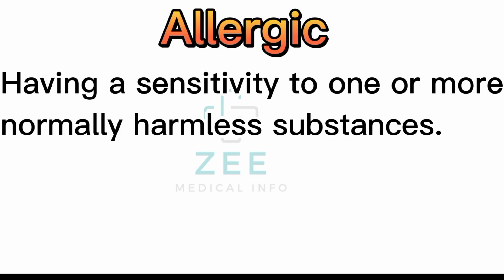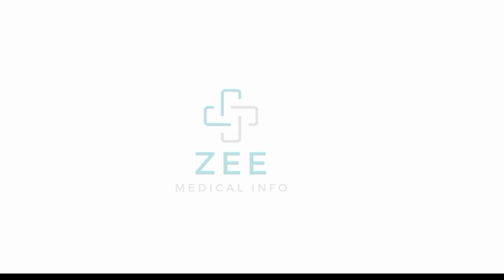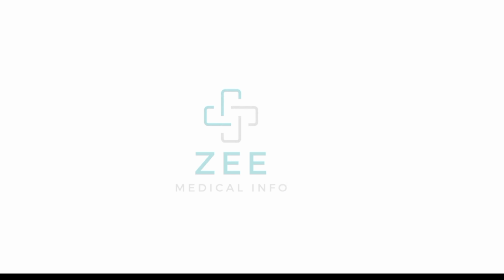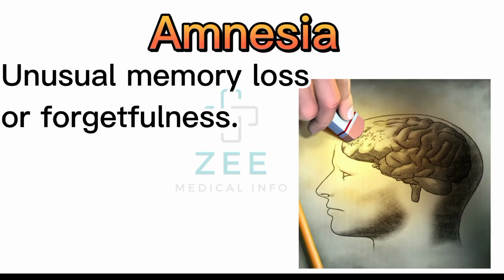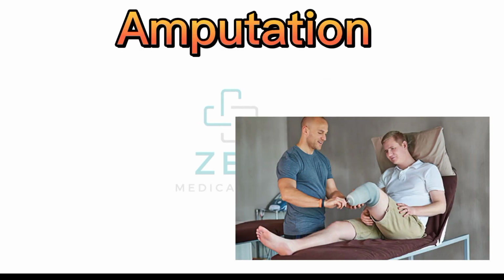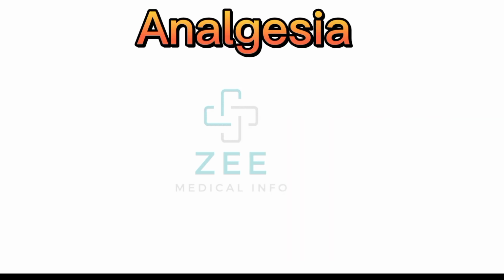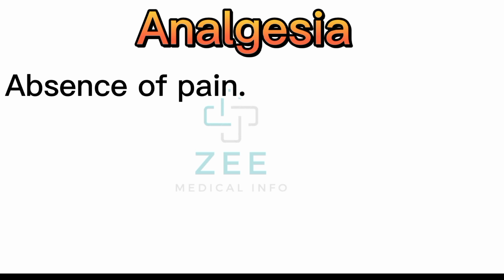Allergic: having a sensitivity to one or more normally harmless substances. Alopecia: loss of hair. Amnesia: unusual memory loss or forgetfulness. Amputation: the surgical removal of a limb or other body part. Analgesia: absence of pain.